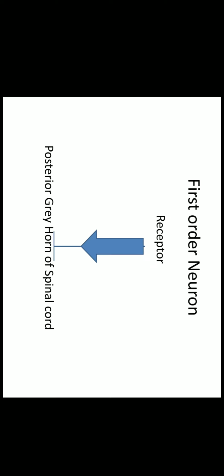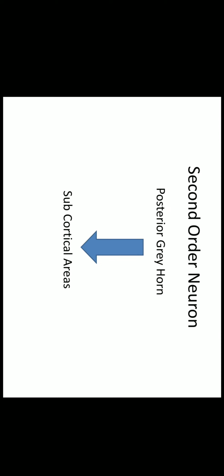The first order neuron receives the sensory impulses from the receptor, and then it sends these sensory impulses from the receptor to the sensory neuron which is present in the posterior gray horn of spinal cord. Then the second order neuron: these are the sensory neurons which are present here in the posterior gray horn. They carry the sensory impulses from posterior gray horn up to the different areas of brain below cerebral cortex, that is subcortical areas such as thalamus.